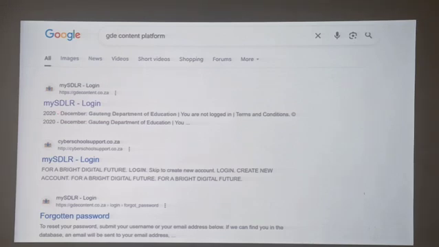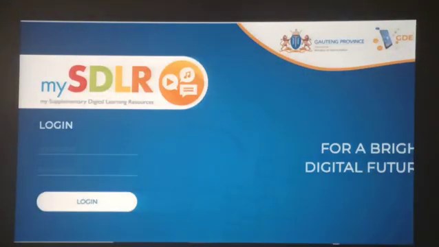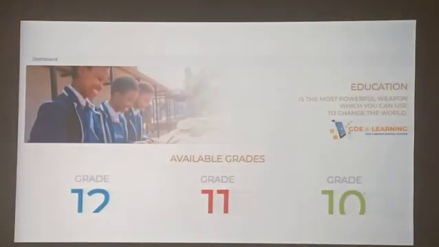Once you click there, this page appears. At the bottom it says login. It provides the space to put in your username, and below that you put in your password. Once you do that, you press login, and the result is this page. This page has all the grades in the school, and in each grade there are all the subjects that are taught in school. So please, parents, allow me to demonstrate what is entailed in any of those grades so that we can see how this content is beneficial to our children.